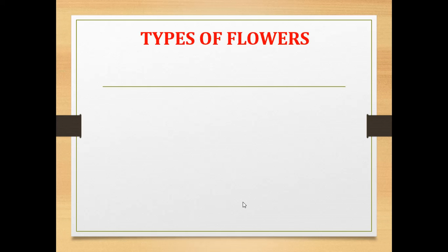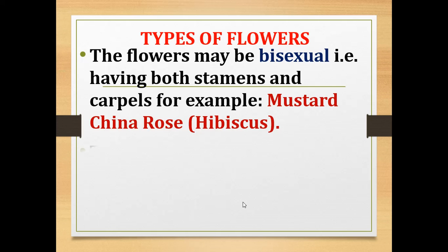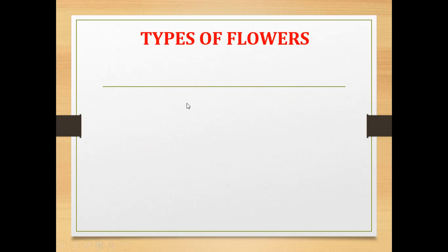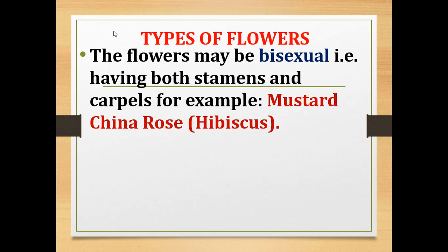Now we can see about types of flowers. Flowers may be bisexual, that is they will have both stamens and carpels.